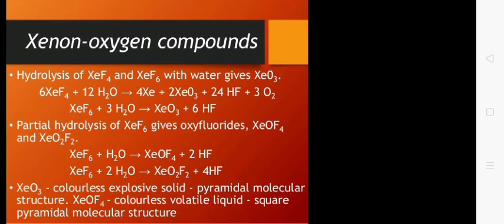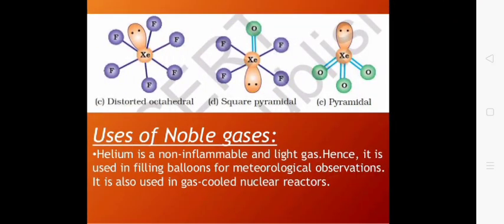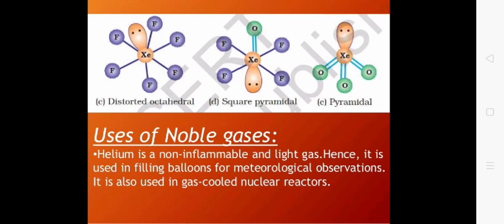Now the structure of XeO3 can be seen. XeO3 has sp3 hybridization, so arrangement should be tetrahedral, but as seen in the figure it has only 3 oxygen, so 3 oxygen occupy 3 corners of a regular tetrahedron and the fourth position is occupied by a lone pair, thus it is called pyramidal shape.